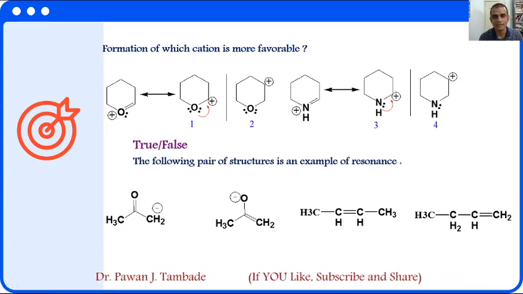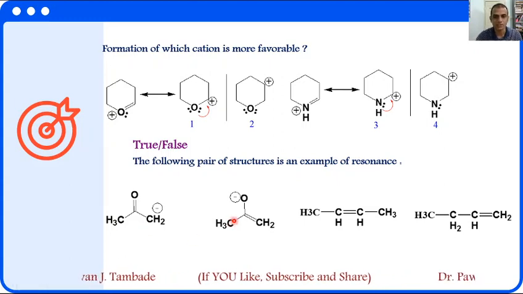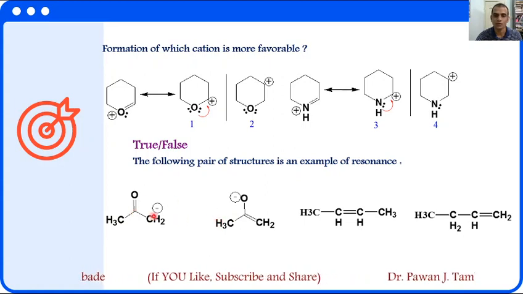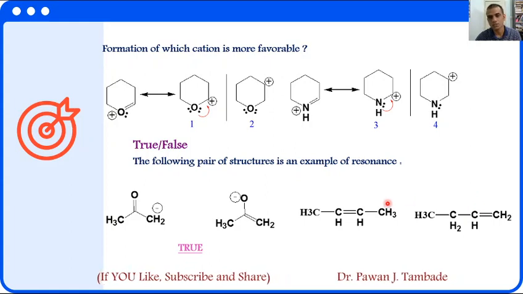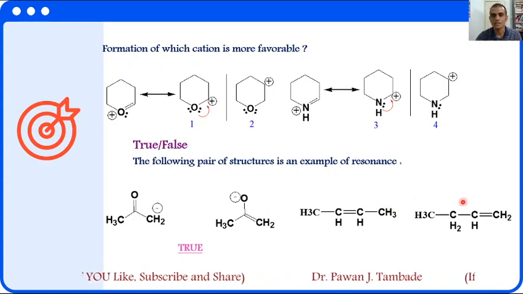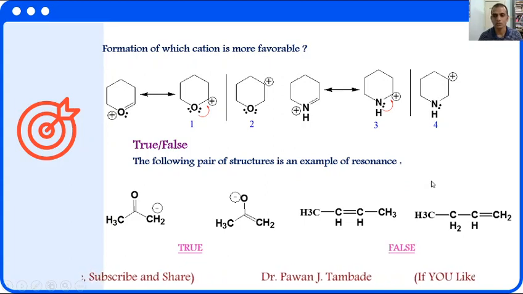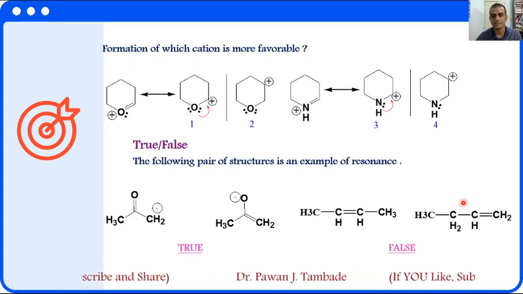If you understand this topic clearly, you can easily say that these two structures are resonating structures of each other. So this is true for these two structures. However, if you look at these two structures, they are not resonance forms of each other. So this is false for this case.